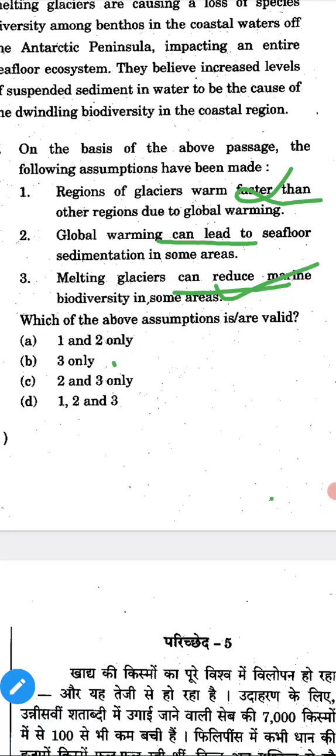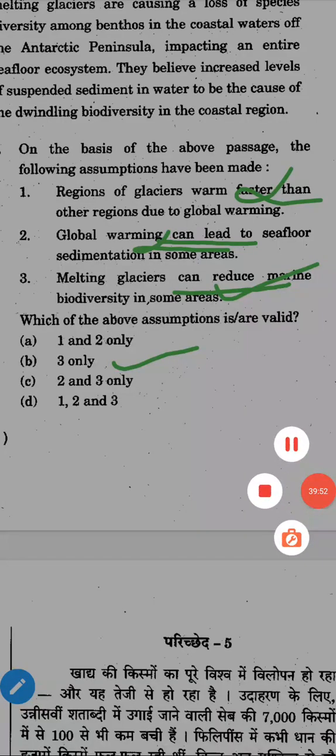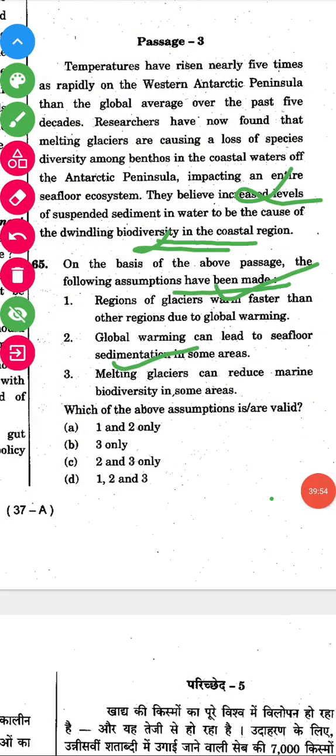Okay, so option B is the right answer. This one is also wrong. Sorry, the second one is right, the third one is also right. So which one will come? 2, 3. Option C is the right answer. For the 65th question, C is the right answer because global warming can lead to sea floor sedimentation. They're telling can, so can means almost right. It will be the right answer.